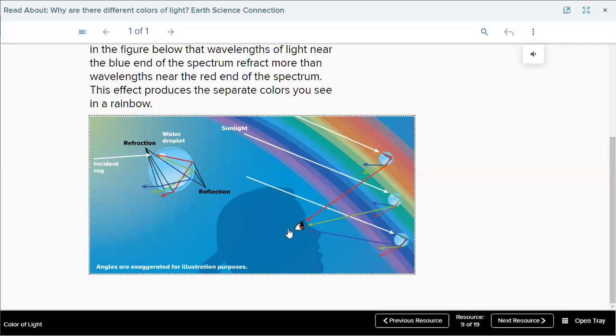So this is water droplets, which are found inside the air. When white light falls on it, it will split white light into 7 spectrum colors. This is red, this is green, this is blue, and so on. So it will make a rainbow.